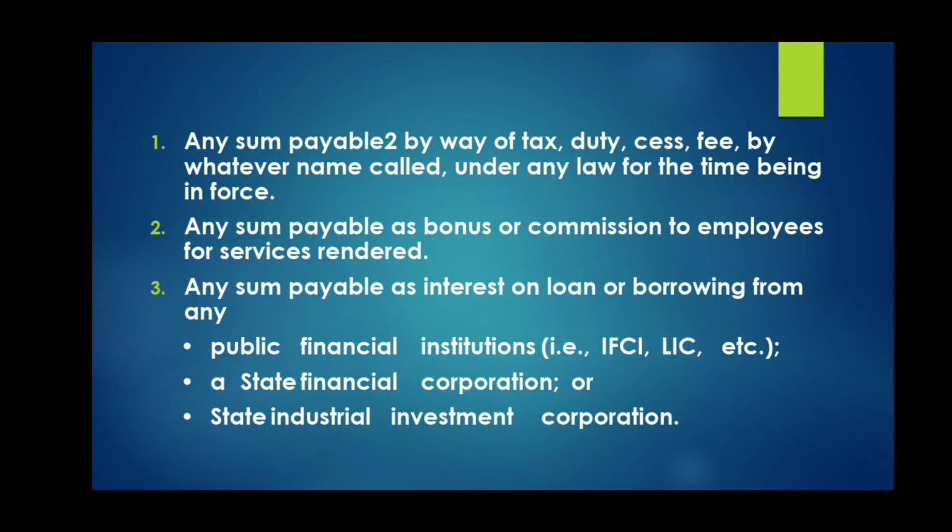Suppose our financial year is 1920. So from 1st April 2019 to 31st March 2020 is our previous year. And as per the Bonus Act, bonus can be paid within 8 months from the end of the previous year, till 30th November. So even if it is paid till 30th November, we can claim the deduction in the previous year 1920. That means assessment year 2021. Commission, of course, before filing the income tax return.